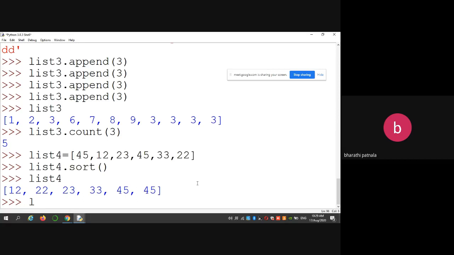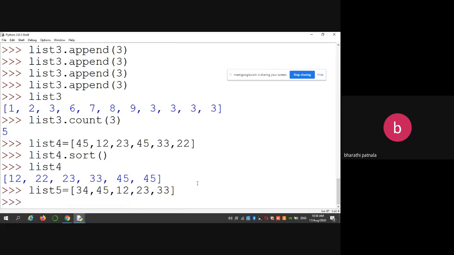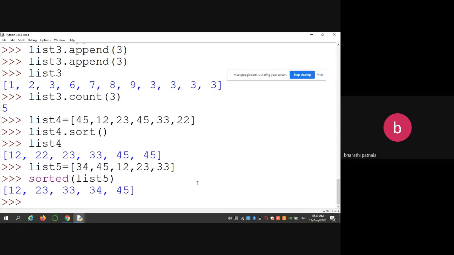And also we have one more function. list5 is 34, 45, 12, 23, 33. This is one more list I have. I'm using the sorted method and passing list5. The difference between calling the sort method with list4 and passing list5 into sorted is, if you are calling the sort method with the list4 object, then automatically the elements in the list are arranged in ascending order and the same will be updated in list4.